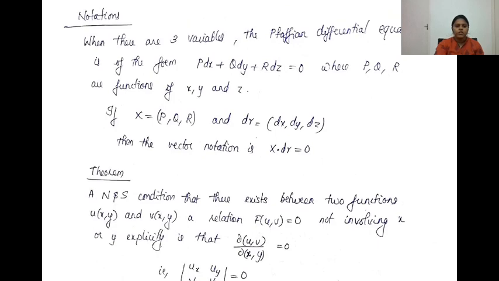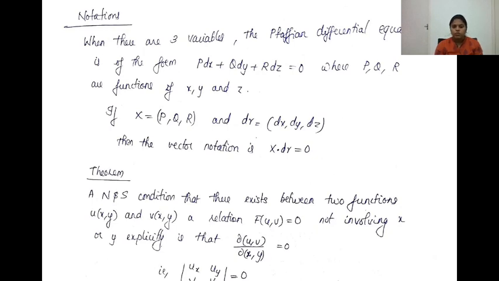Now what we are going to do here is see a Pfaffian equation containing more than two variables, and the question we are going to answer is: is the Pfaffian equation always integrable? If integrable, how do you check the integrability?